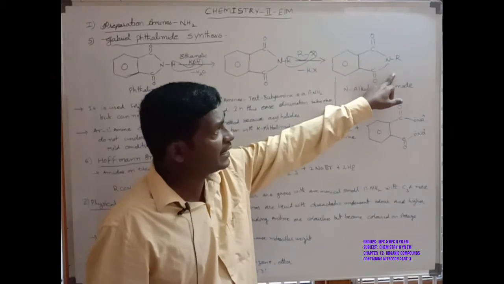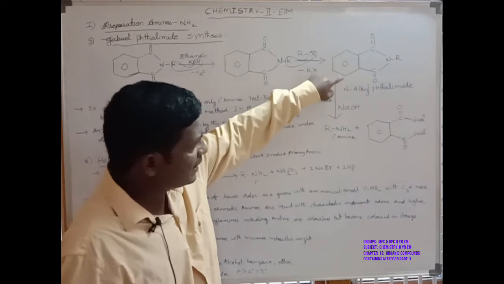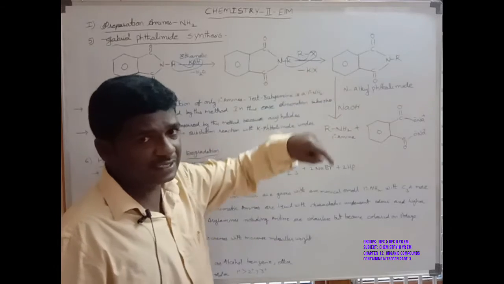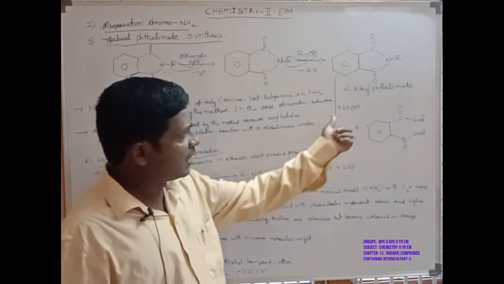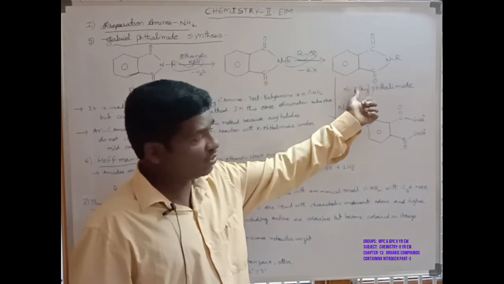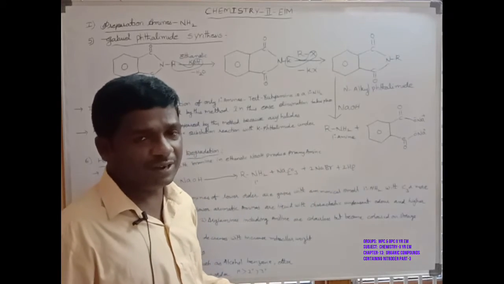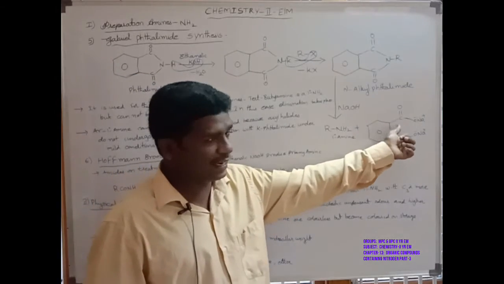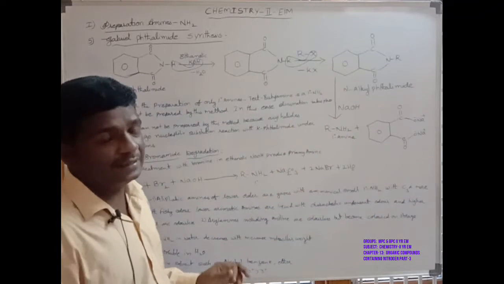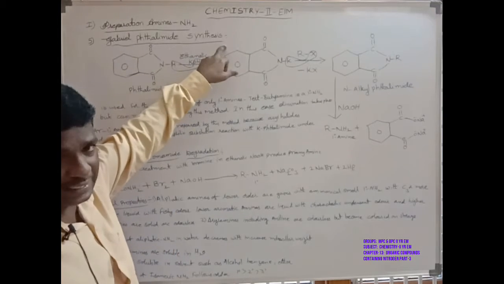The N-alkyl phthalimide, when treated with sodium hydroxide solution, or concentrated caustic soda, which is also known as sodium hydroxide, then forms the primary amine, and another product is the salt. That is the preparation of primary amines from the Gabriel phthalimide synthesis.